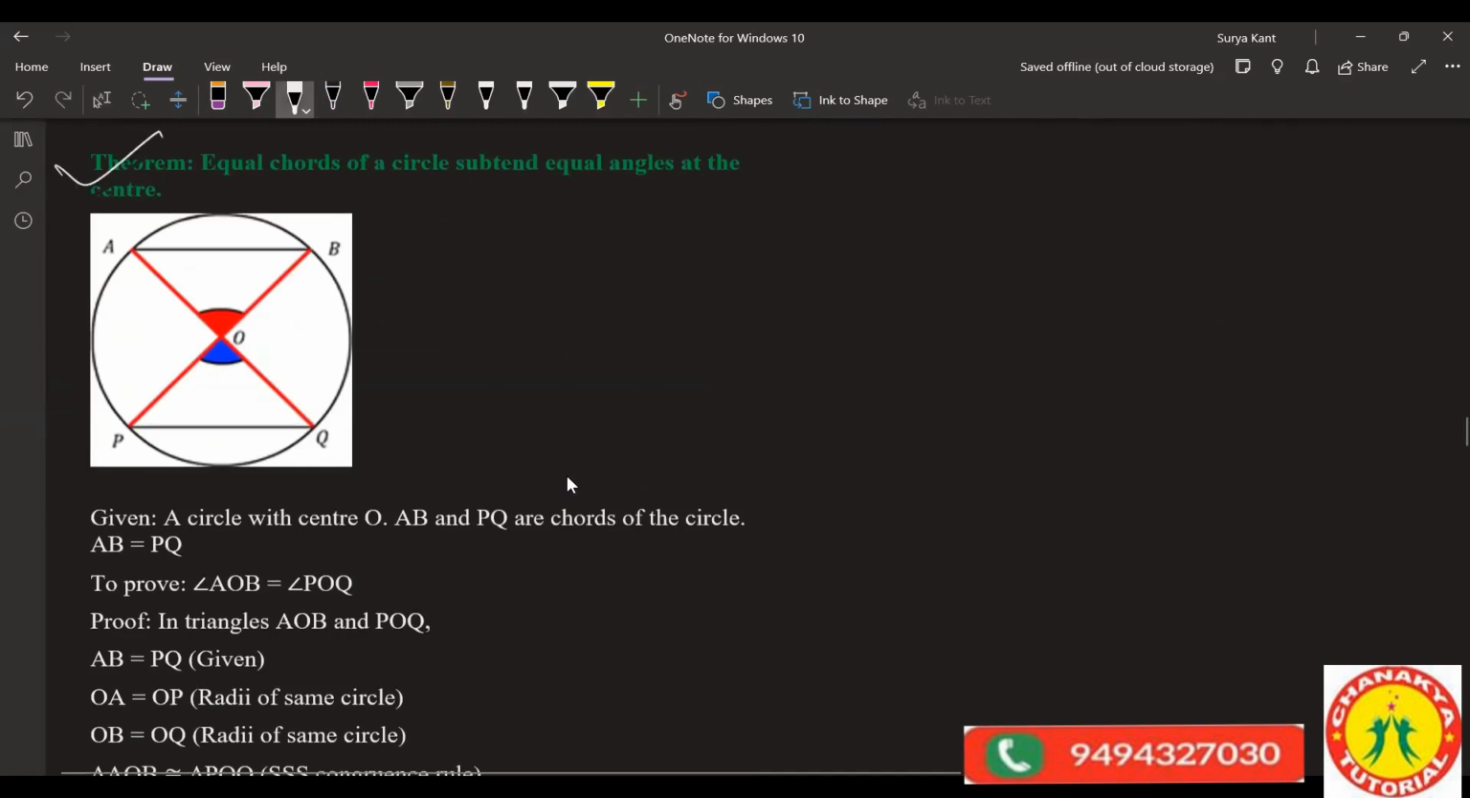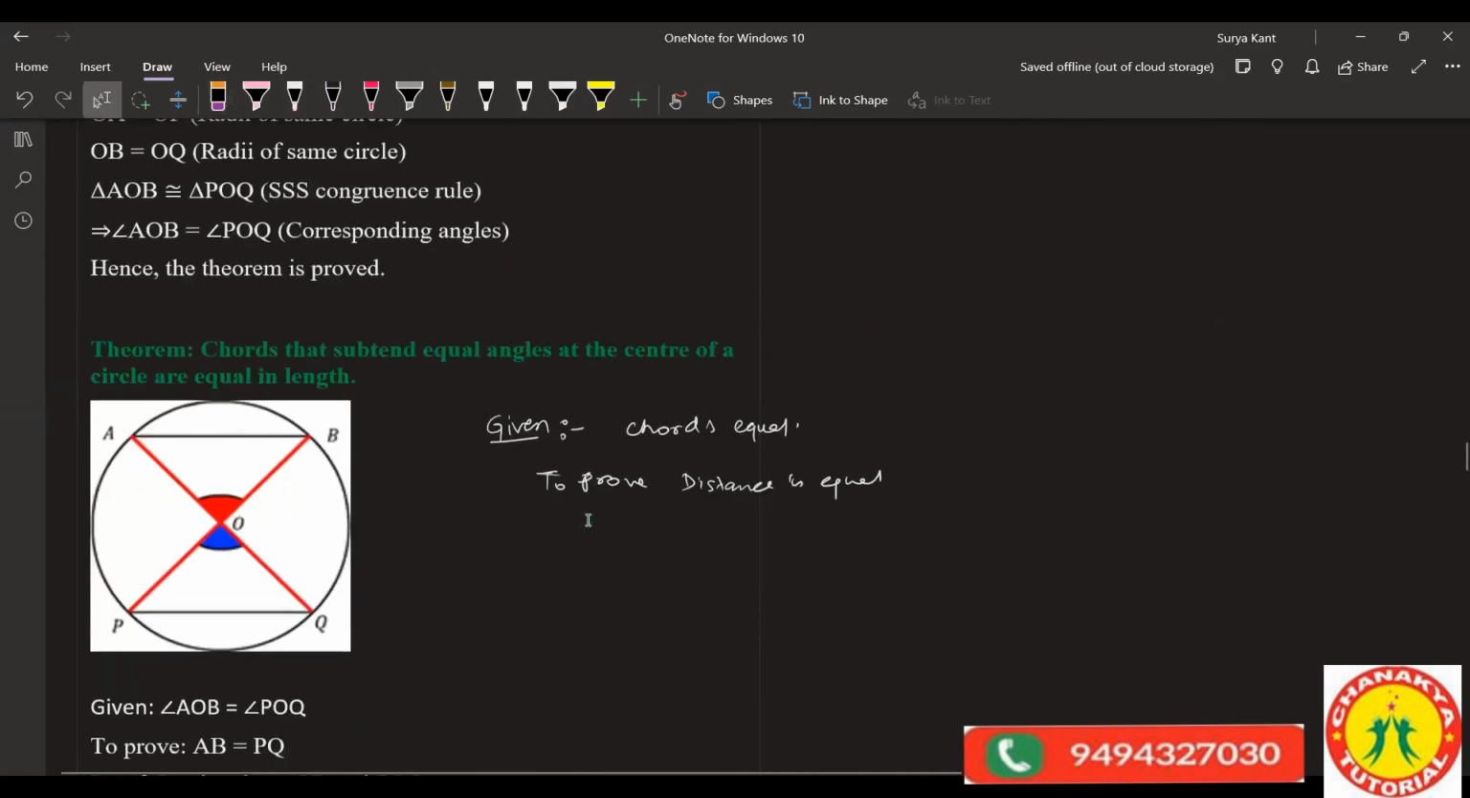Equal chords of a circle subtend equal angles at the center. This you can do. Which question do you want me to prove? If you want me to prove, I'll just prove it right now. Okay, this part is over. Next, can you prove this one? Which one? The one you put a check on. The second one, this one.